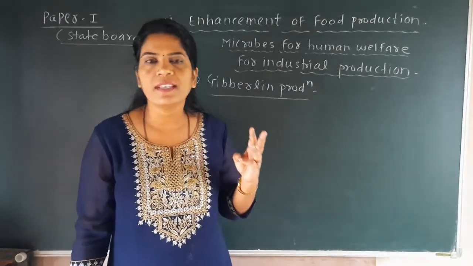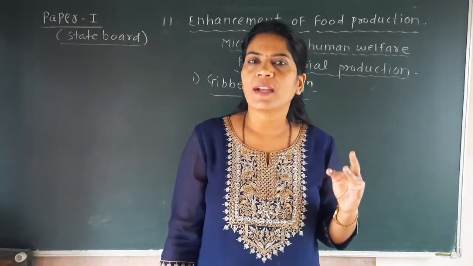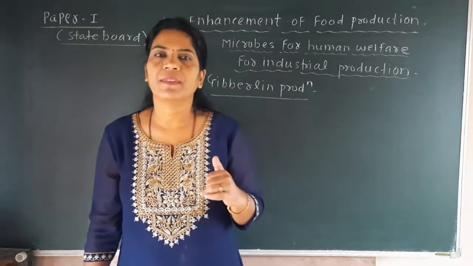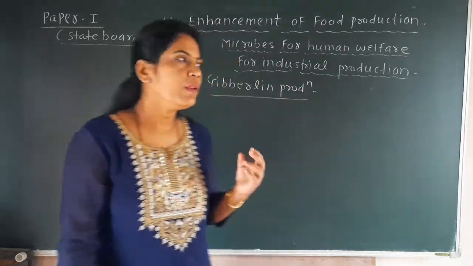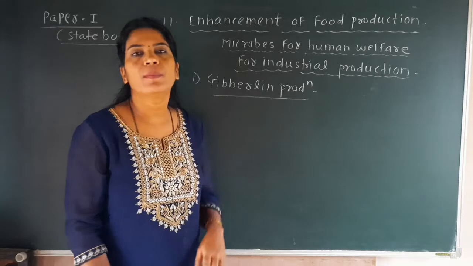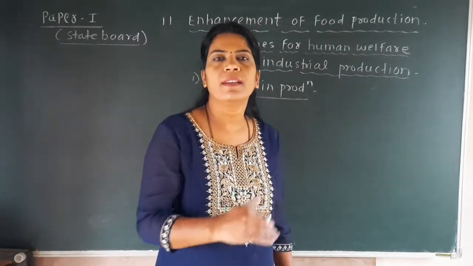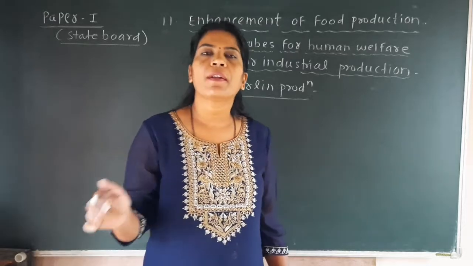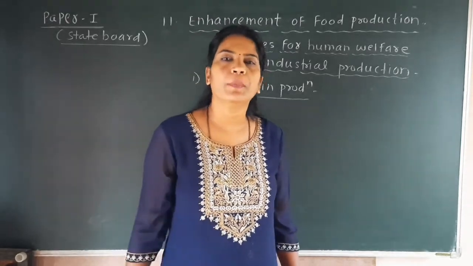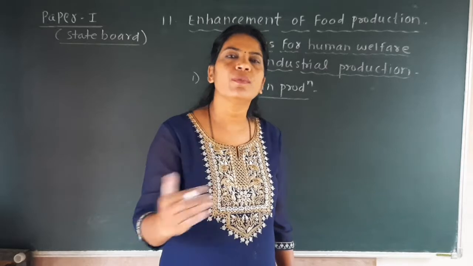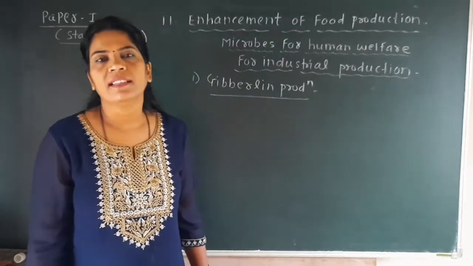One of these hormones is given here, that is gibberellin production. Why is only this hormone mentioned here? Because this gibberellin hormone is more important than other hormones for the growth of the plant, and that's why it can be produced on a large scale at the industrial level.